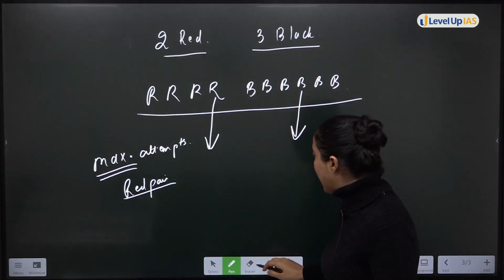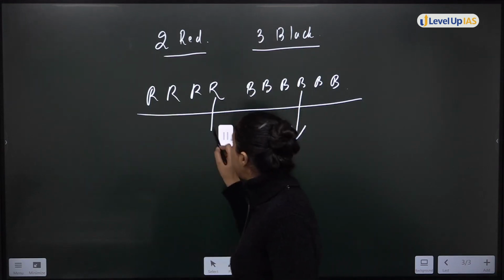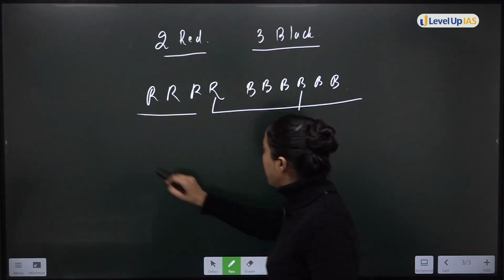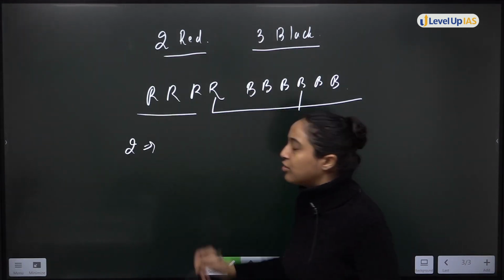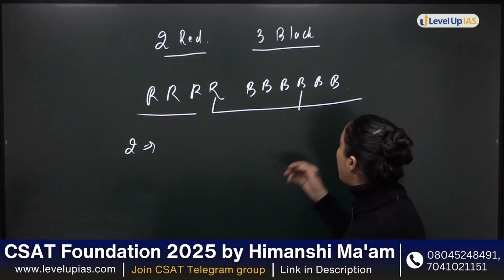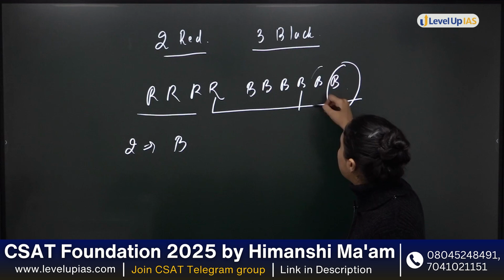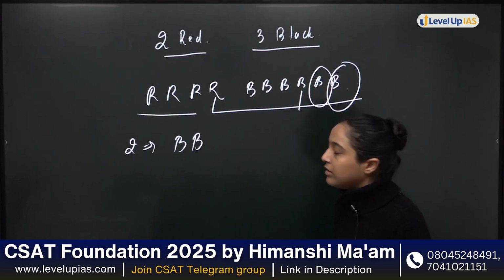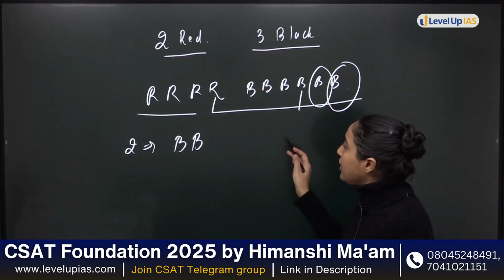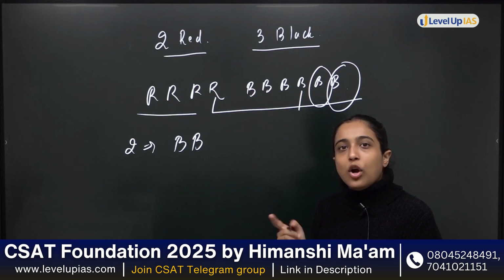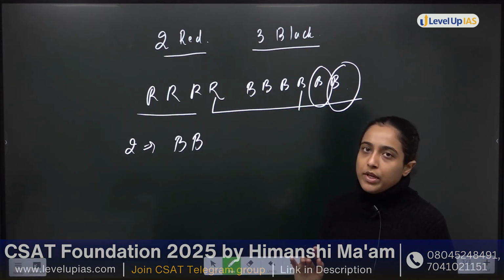For example, I say that in 2 attempts I will get red shoes. Is it possible? What if in the first attempt I also get a black shoe, and in the second attempt also I get black? So that means in 2 attempts I cannot guarantee that I will get a red pair.